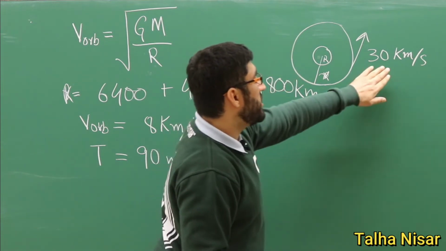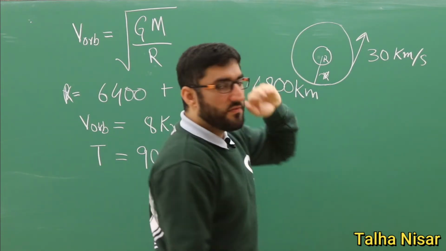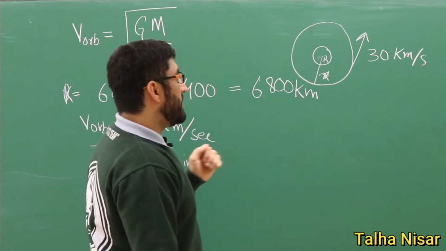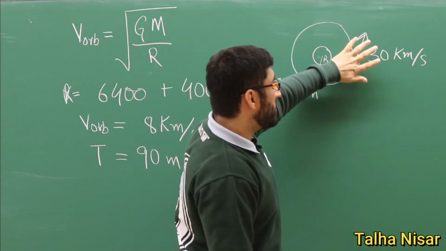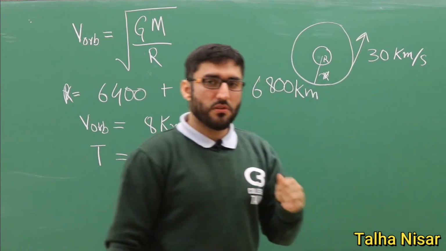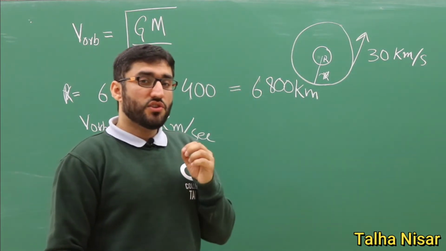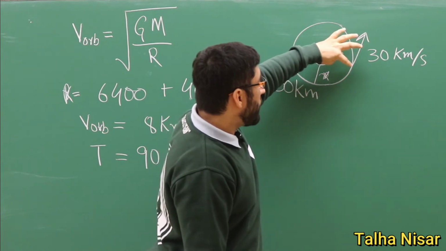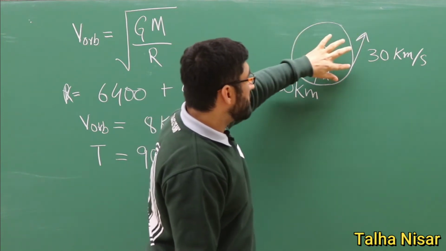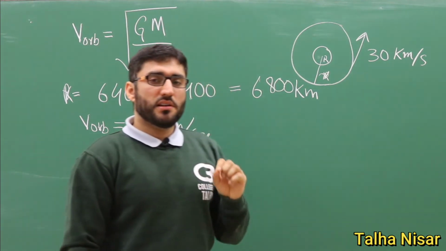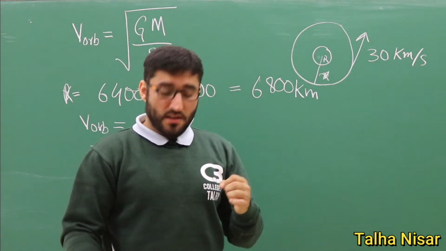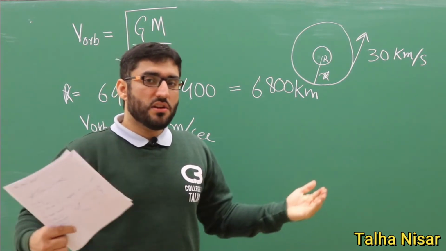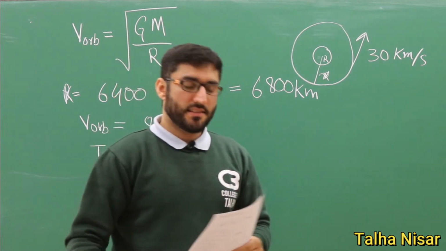If you put the values here, you will easily find these values. From this orbital velocity, if we calculate the time period of the Earth, which is when the Earth completes one rotation, that time period in terms of days is 365.5 days, which is 1 year in this case.